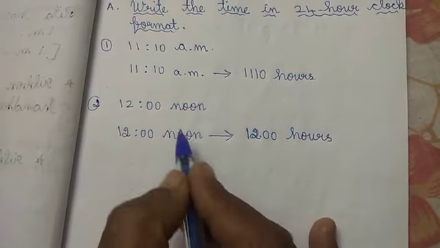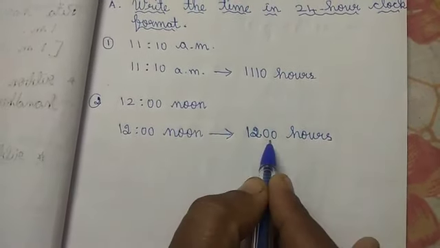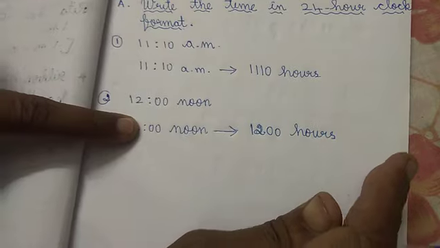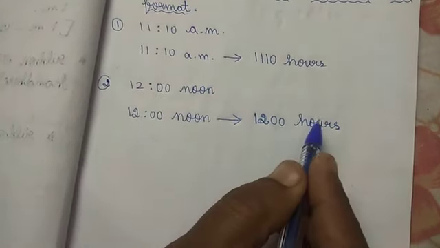You should be careful. Here noon is given, so you have to write 12 hours. You should not put this comma. Isn't it okay, children? So 12 hours.